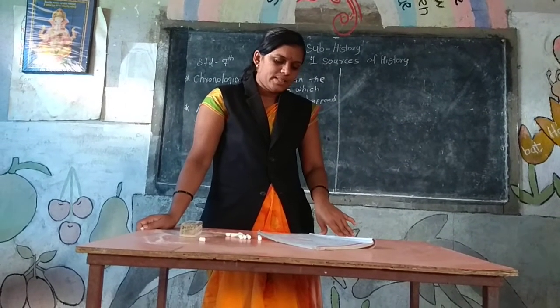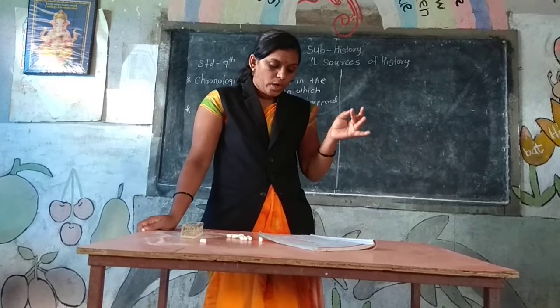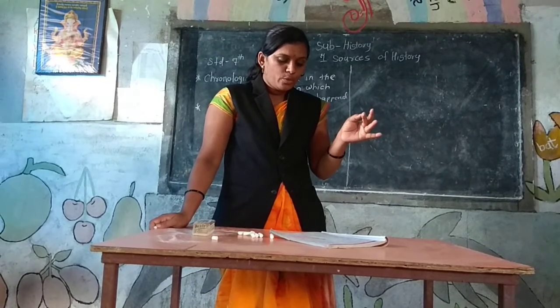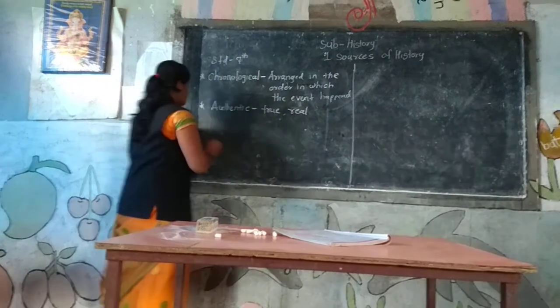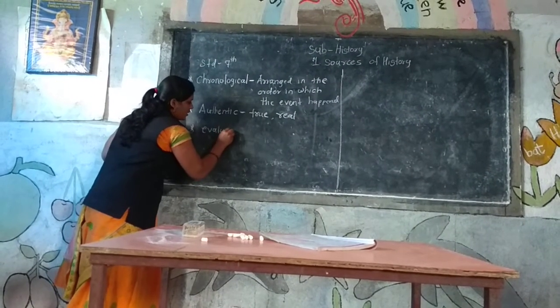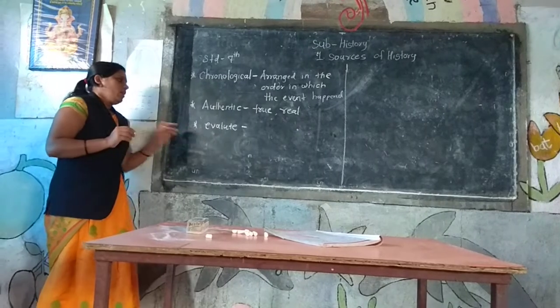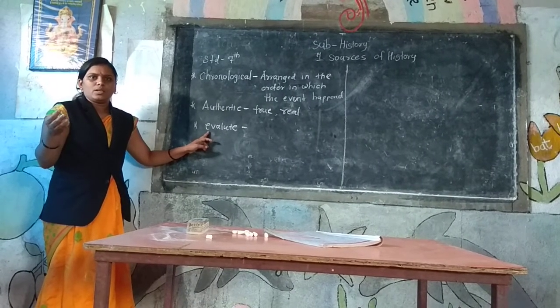Let us classify the sources into material source, written source and oral source. To learn more about them, let us also evaluate. Next, evaluate. This word is related to you and your examination.